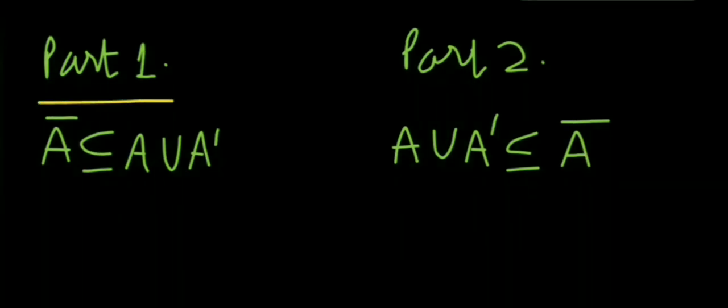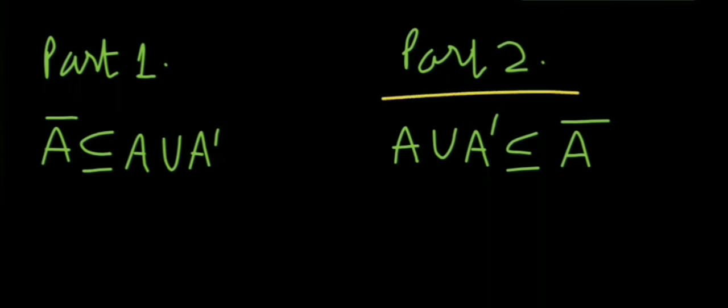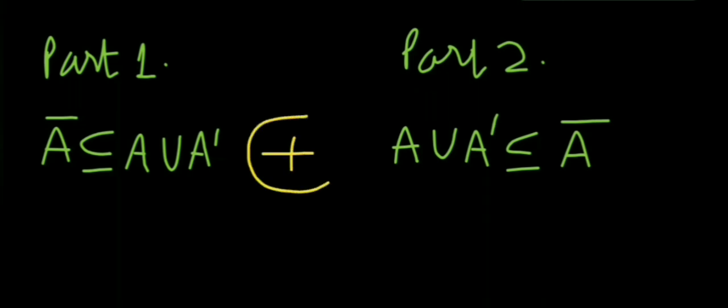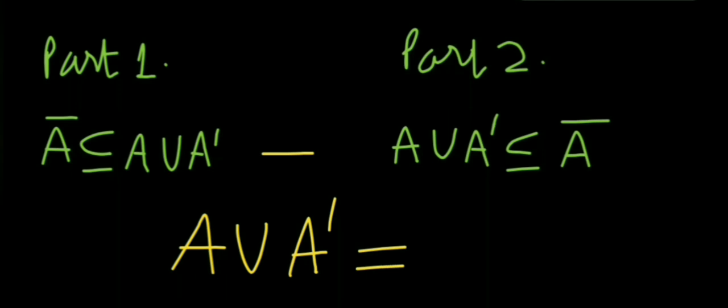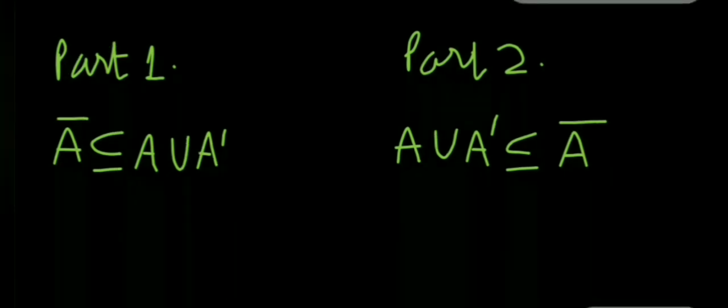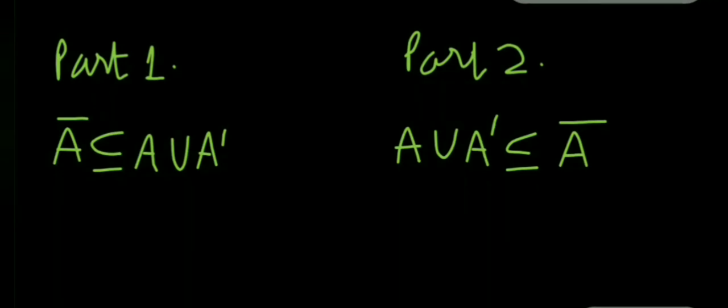So in part 1, we have seen A closure is a subset of A union A prime. And in the second part, we have seen by the contradiction method that A union A prime is a subset of A closure. Combining these two results, we can say that A union A prime is equal to closure of the set A. By using this result, you can find closure of many sets.